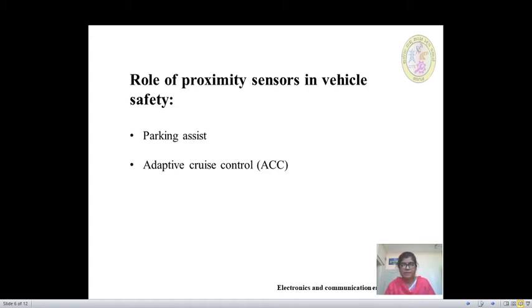So the parking assist system contains a technology which will give a picture of what is going on around that vehicle so that the driver is able to park it. So such vehicles are able to park themselves.